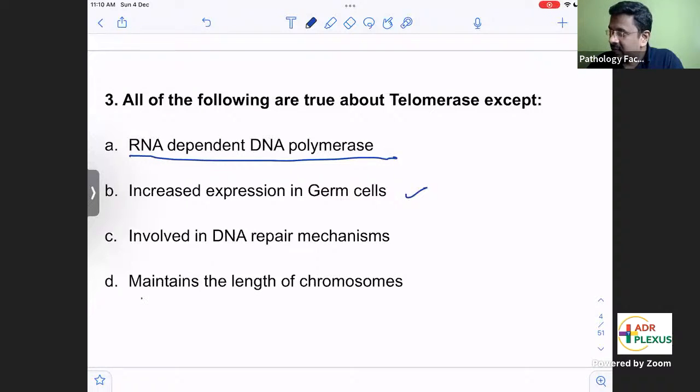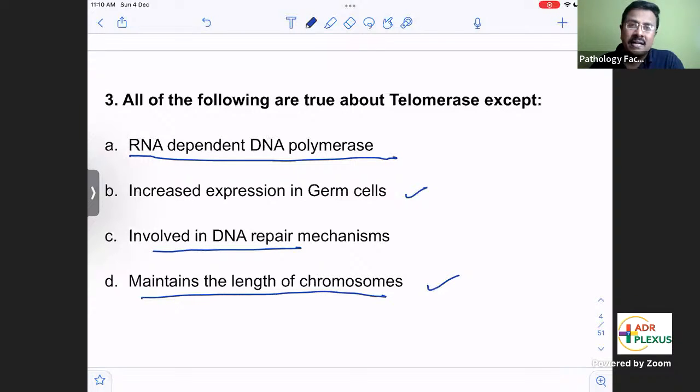And definitely the telomerase enzyme prevents the telomere length from shortening, it is actually maintaining it. So this is the correct option: telomerase maintains the length of chromosomes by maintaining the telomeres. Telomerase has nothing to do with the DNA repair mechanism. So telomerase enzyme is not involved in the DNA repair mechanism. So this is the wrong option we have to choose.